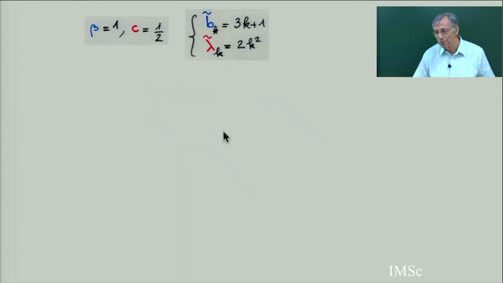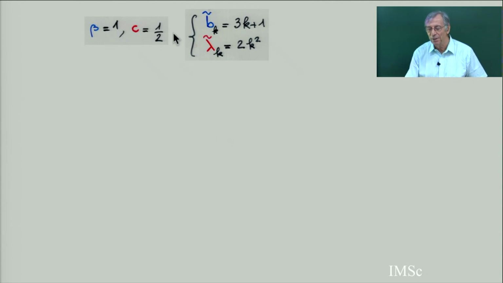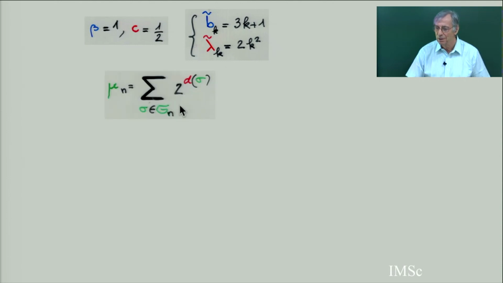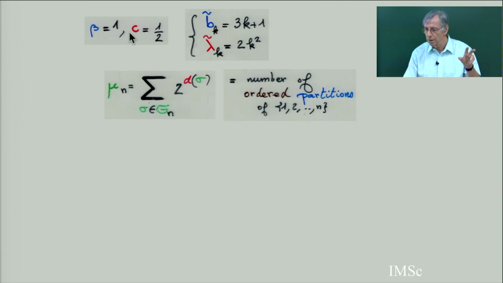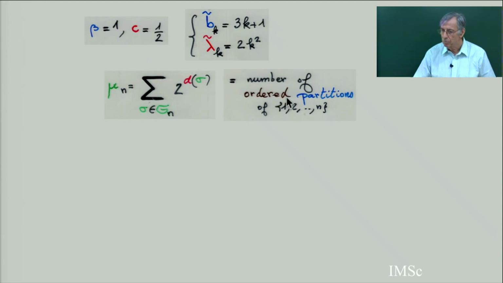But you see, in the previous chapter, this polynomial, in fact, has b_k and lambda_k equal to 3k plus 1 and 2k squared, and the moments are the sum over all permutations of 2 to the power of the descents of the permutation, and this is equal to the number of ordered partitions. You just plug these 2 parameters in the 3-term linear recurrence of the Meixner polynomials, and then you get this immediately, which is obviously in bijection with ordered partitions.